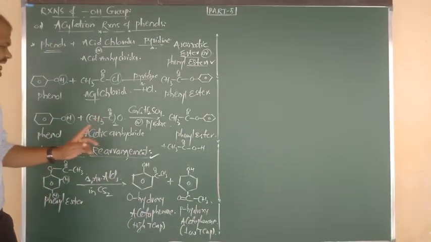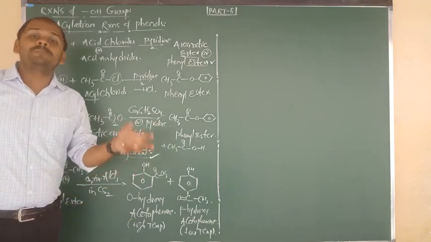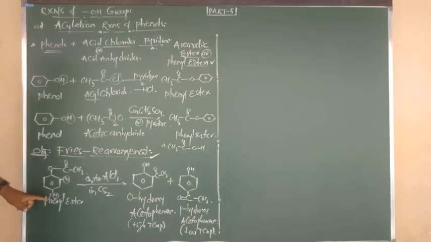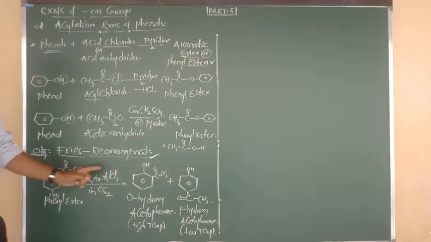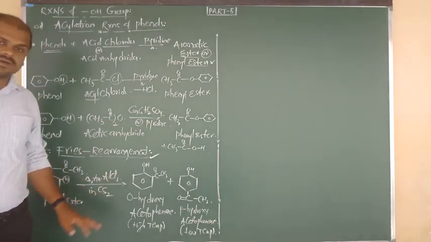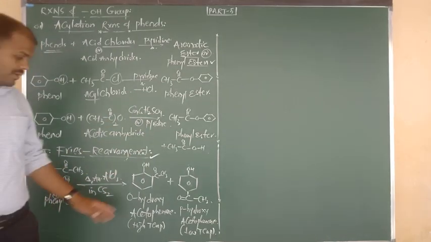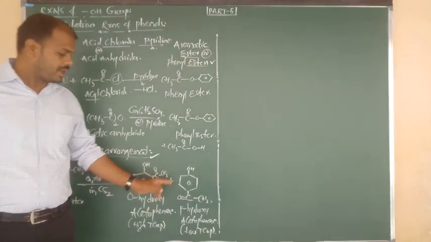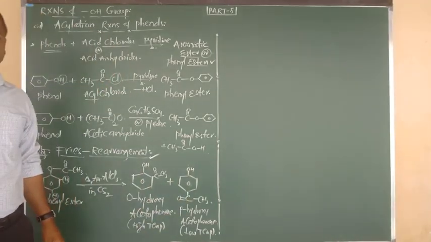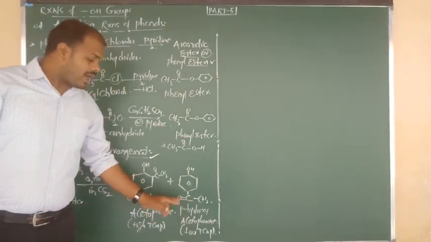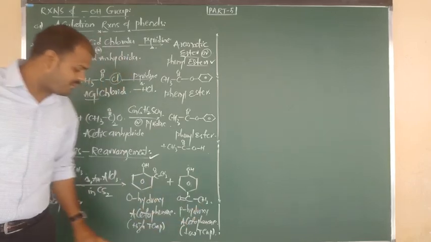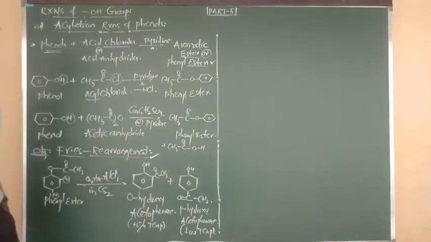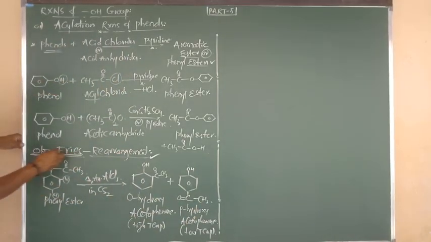Okay. Once again, the statement for Preece rearrangement or Preece migration: phenyl esters on heating with AlCl3 in presence of CS2 give a mixture of orthohydroxyacetophenone and para-hydroxyacetophenone. At low temperature, para-hydroxy will be formed. At high temperature, orthohydroxy will be formed. This is very important for objective questions.